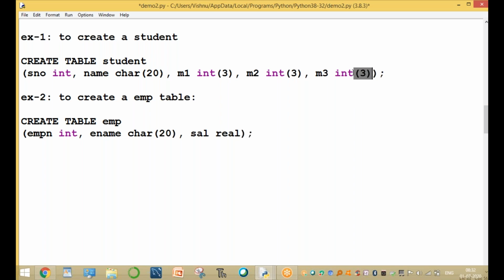Of 3 digits only, and this parenthesis is completed here, and this is the end of the parenthesis for assembly. Creating 2 tables. Clear? Any doubt? And another command is the alter command, the second command.